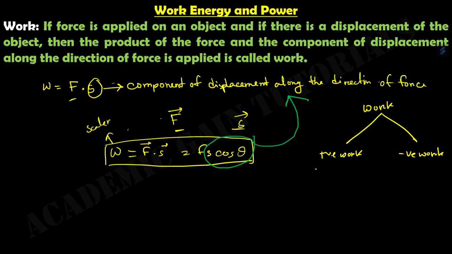So what is positive work? If the force has a component in the same direction as the displacement of the object, that is, I applied a force and the displacement happens in the direction of the force, then this is known as positive work. Let us take an example. If a body is allowed to fall freely from a height h, the body is attracted by the force of gravity.